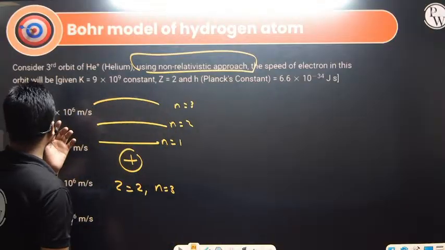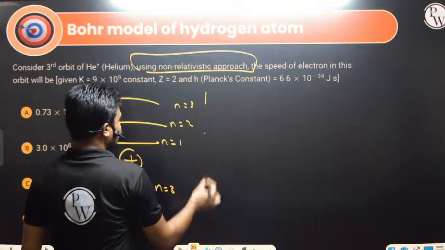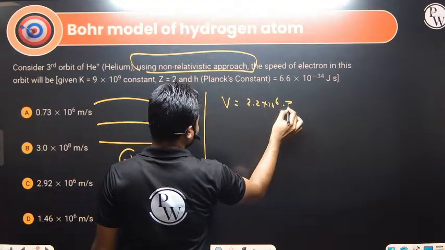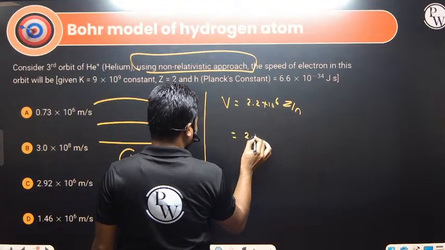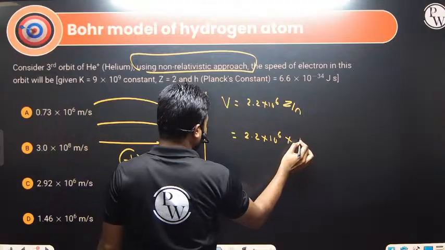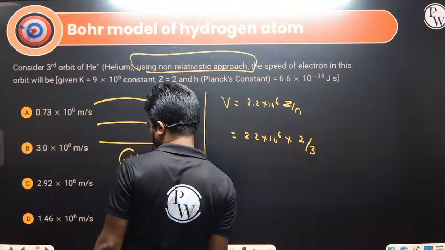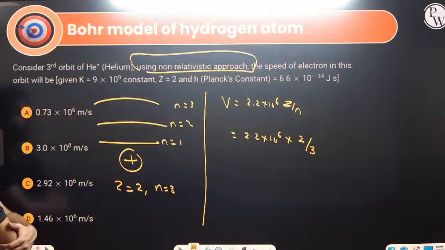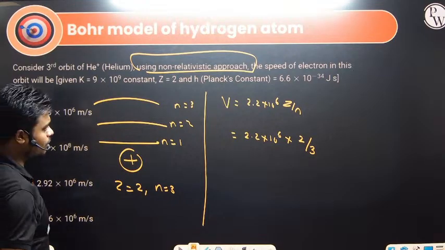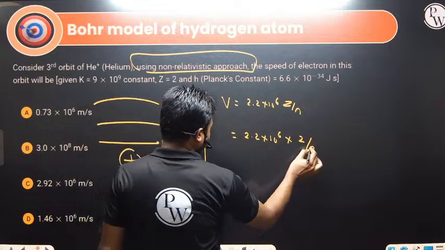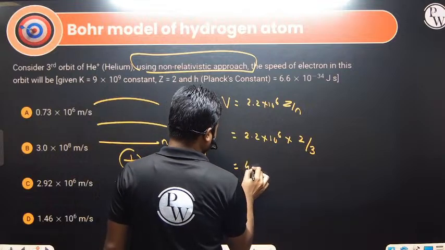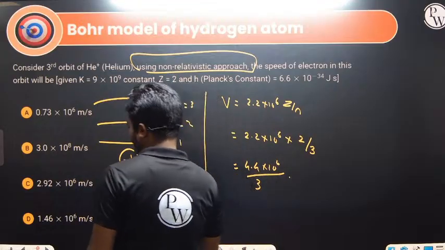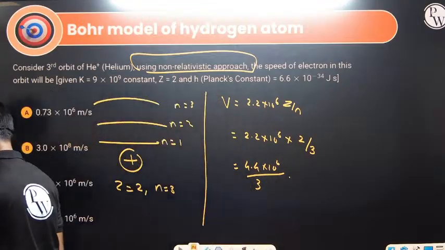In that case we are not using it with the speed. The speed of the electron in the orbit will be given by, what is the speed of the electron we have? v is equal to 2.2 into 10 to the power 6 Z by n. That's it. Putting the value 2.2 into 10 to the power 6, what is the Z value? 2, and what is the n value? 3. So this will be 2.2 into 10 to the power 6 multiplied by 2 by 3. So approximately, that is 4.4 into 10 to the power 6 divided by 3. So approximately we are getting 1.46 into 10 to the power 6 meter per second.